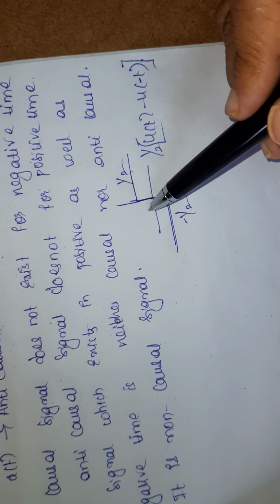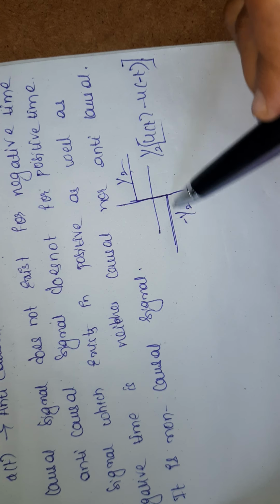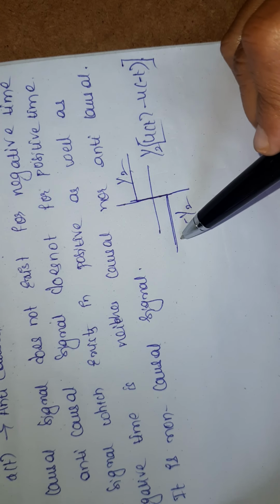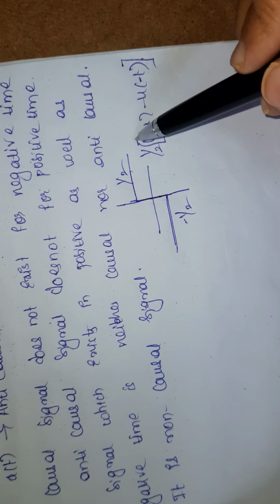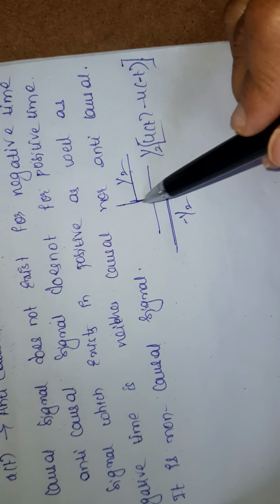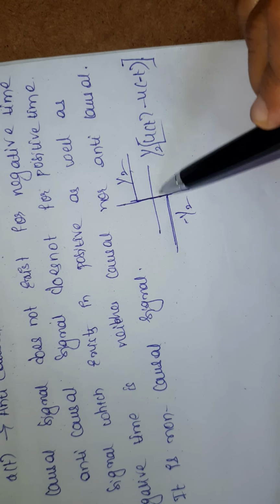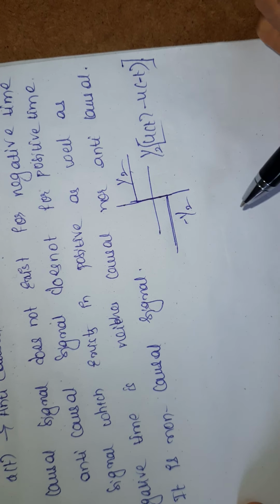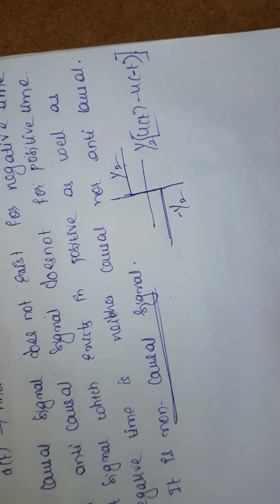Causal signal means there should not be signal on the left hand side. Anti-causal signal means the signal should be 0 on the right hand side. But here both are present. The signal is present in positive values and in negative values. Then it is known as a non-causal signal.